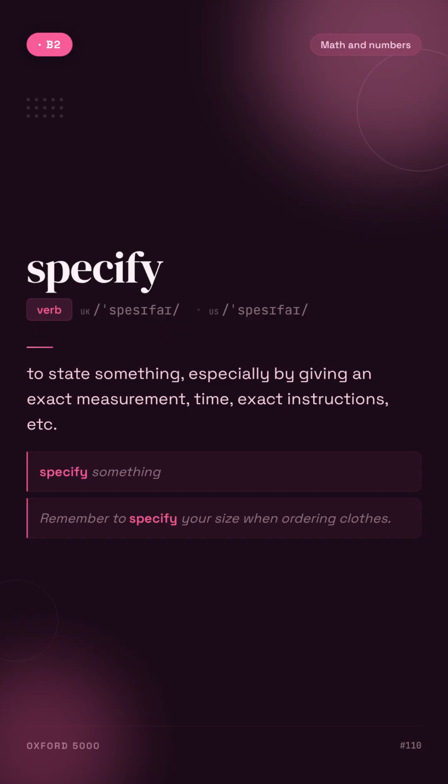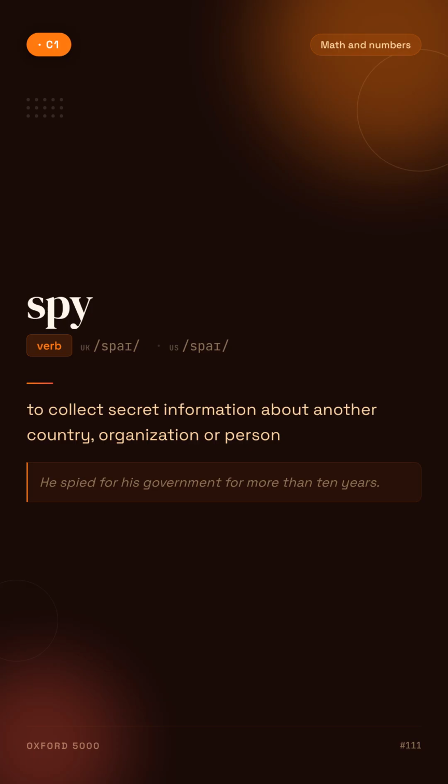Specify. To state something, especially by giving an exact measurement, time, exact instructions, etc. For example, specify something. Spy. To collect secret information about another country, organization, or person. For example, he spied for his government for more than 10 years.